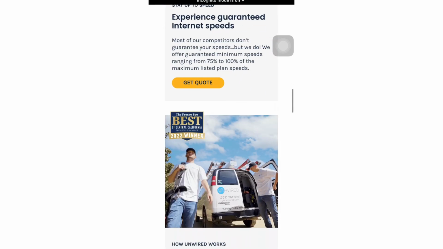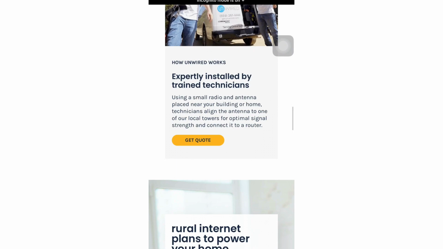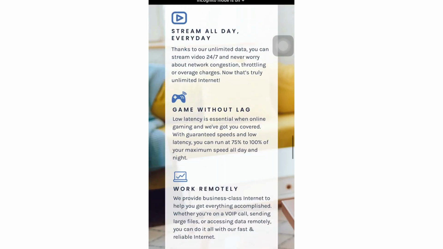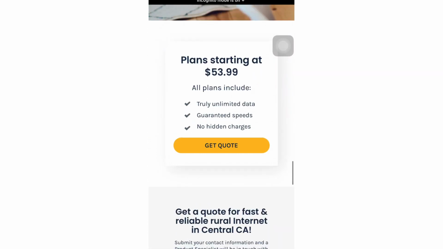Next to it, you can see there are many appreciations they are showing. You can choose the bundle by scrolling down, and now it's giving you the plans starting at $53.99. All plans include truly unlimited data, guaranteed speeds, no hidden charges.